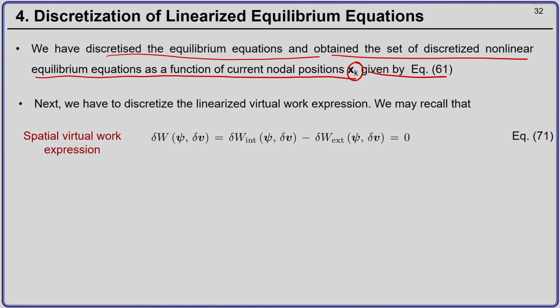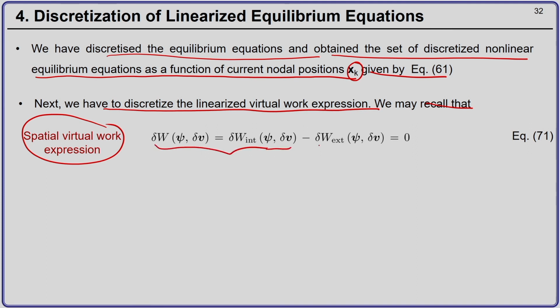Now, what we have to do is discretize the linearized virtual work expression. You may recall that the spatial virtual work expression is given by the internal virtual work minus the external virtual work.